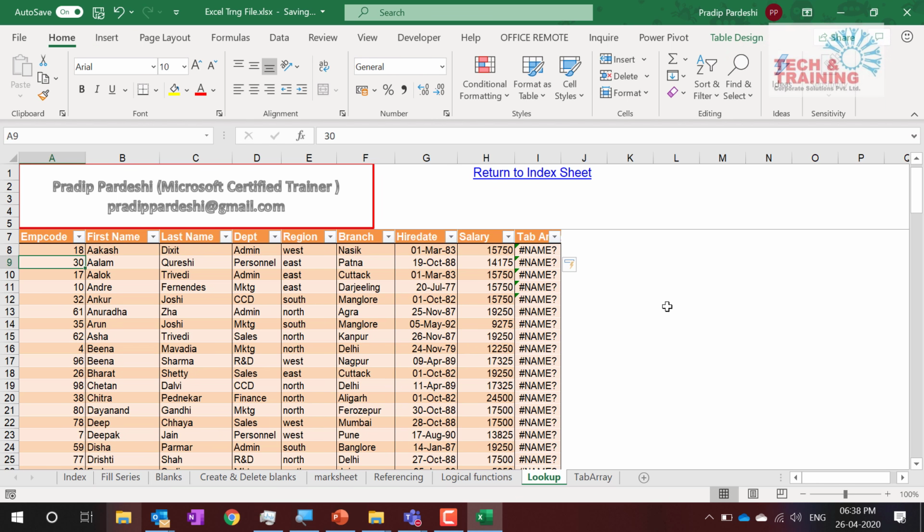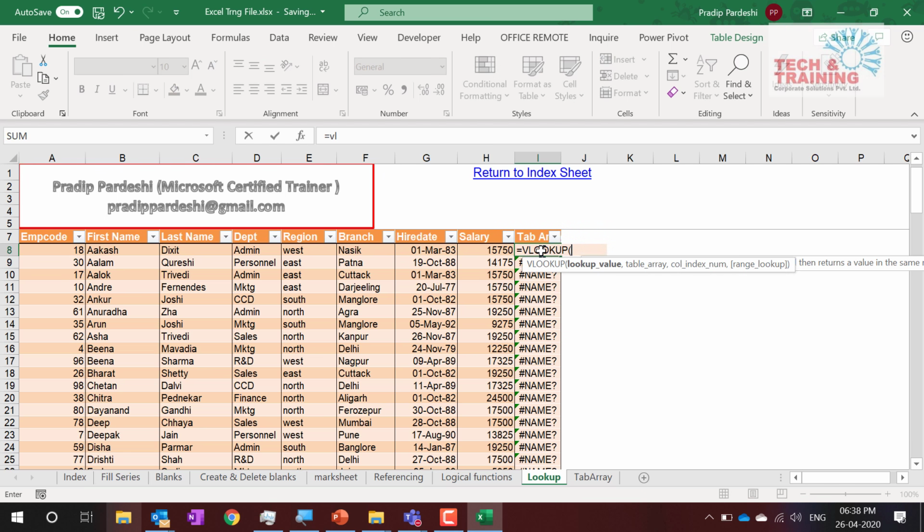So that table is now named tab array, and now I'm going to type equal to VLOOKUP. What is my lookup value here? Since I'm using a table, let's learn how we write lookup functions in a table. Here is my lookup value, which is this particular cell.